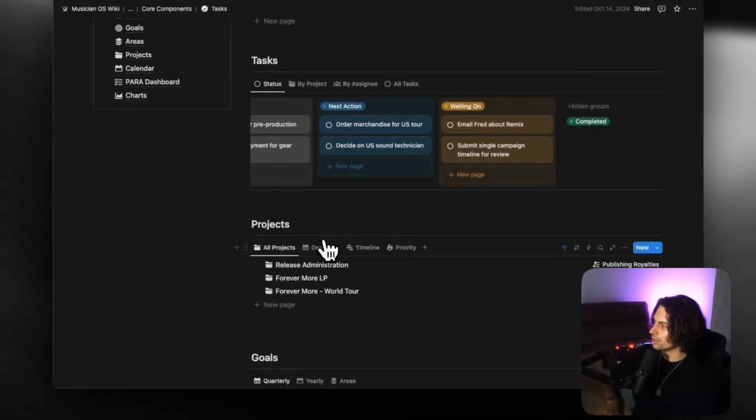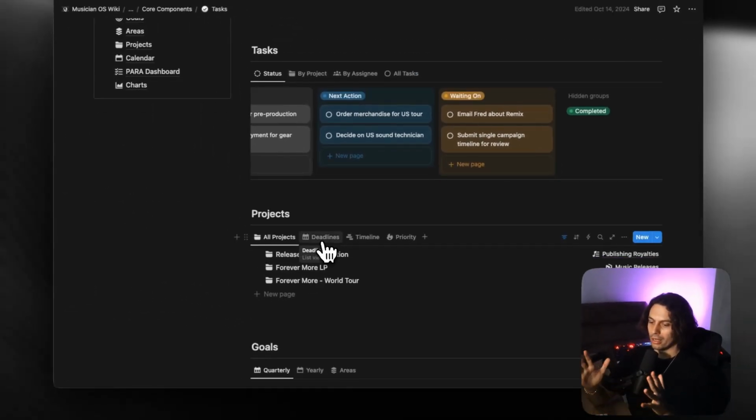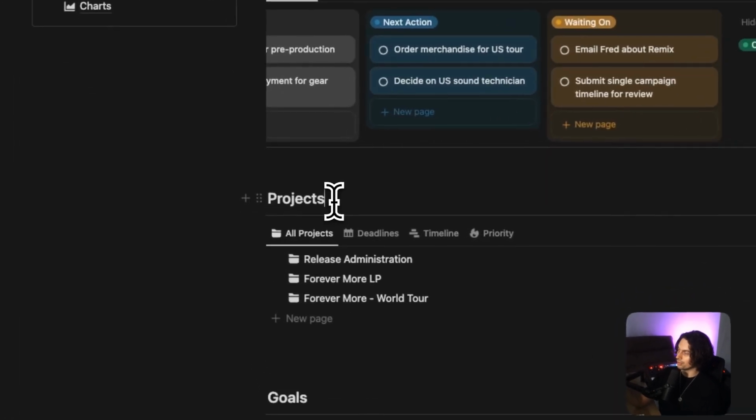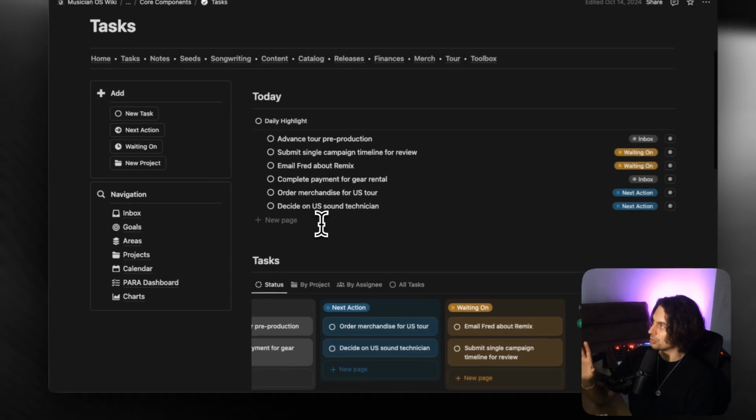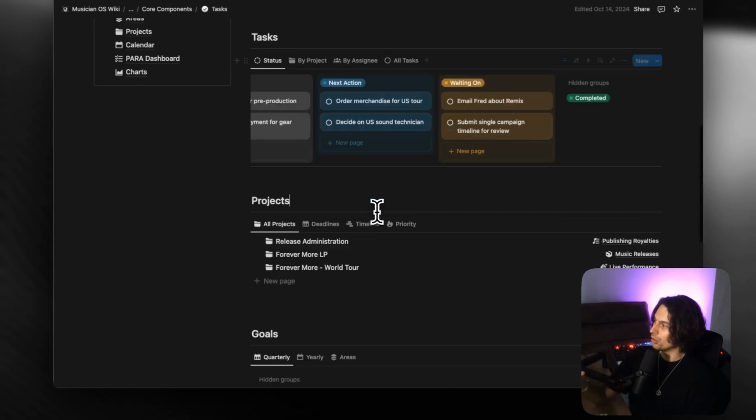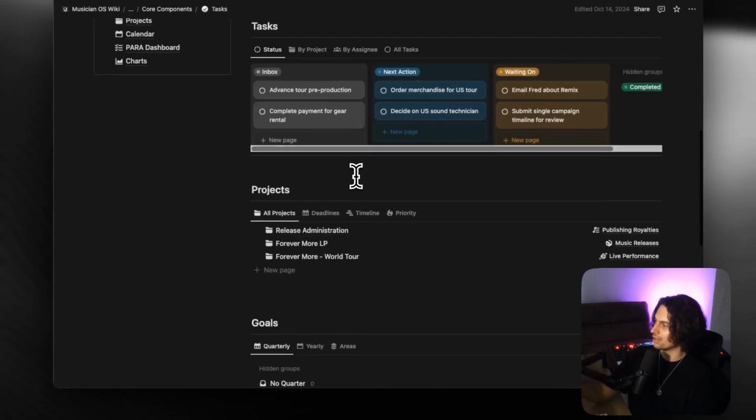Now, projects are essentially longer running missions that have a specific deadline. So if you're looking at releasing an album, then a project might be album release, but it could also be something smaller, which is do all of the graphic design for the album, right? Because this is something that has a definitive end date and there are specific tasks that need to live within this project. Now, I've touched on this in different tutorials which look specifically at the tasks template, which is all perfectly valid for this because it's exactly the same thing.